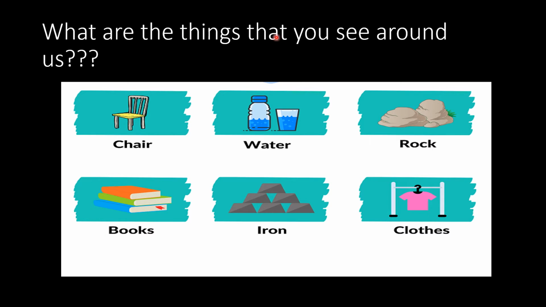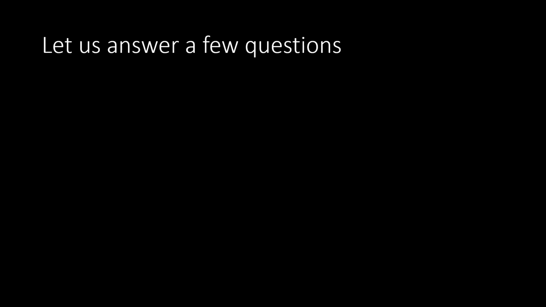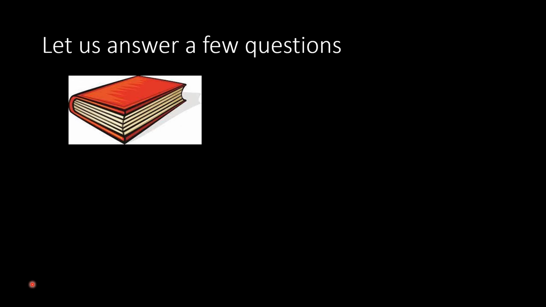What are the things that you see around us? Just when you look around, you see many things. Now here are some examples. Like you can see a chair, water, rock, books, iron or clothes, isn't it? Have you ever thought about these questions? Now what are the questions?